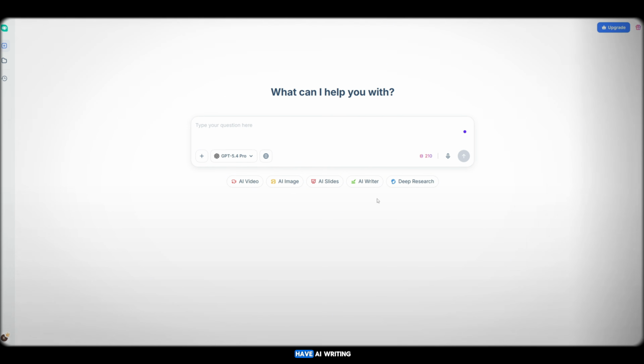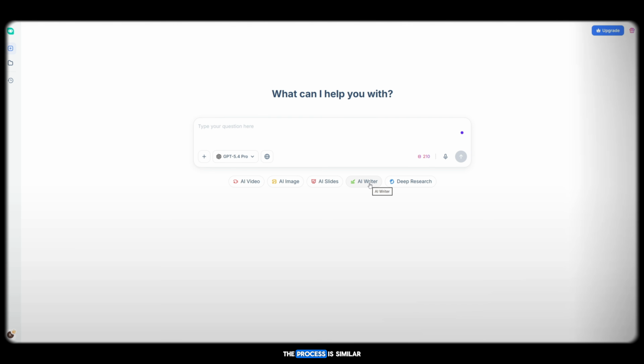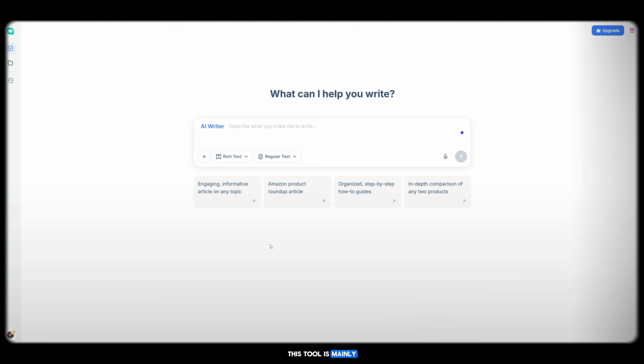Next, we have AI writing. The process is similar. This tool is mainly used for generating product articles, comparisons, guides, and structured content. It supports both regular text and long-form content, making it very useful for content creation.